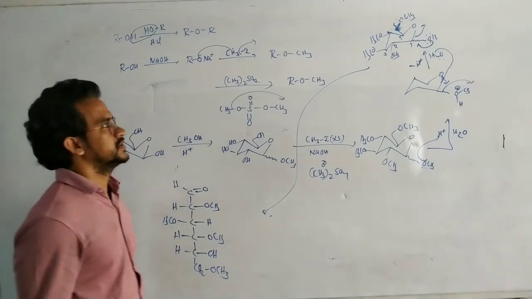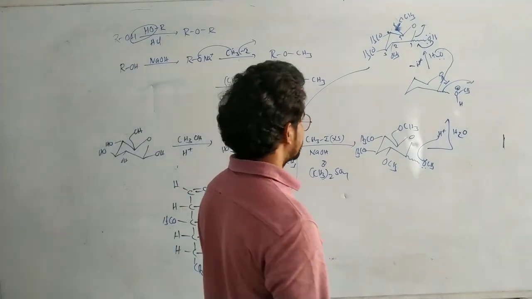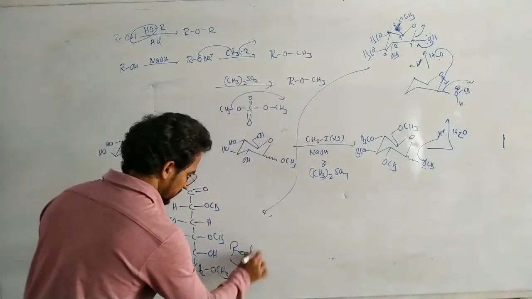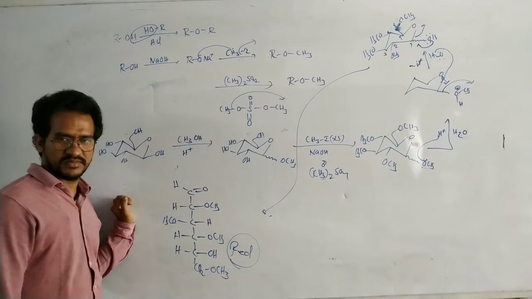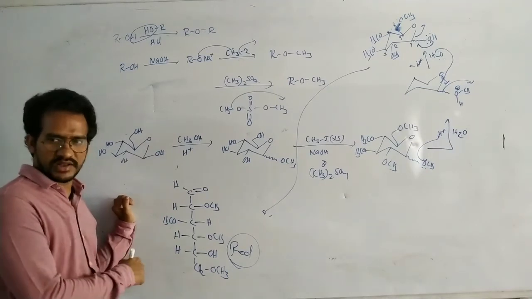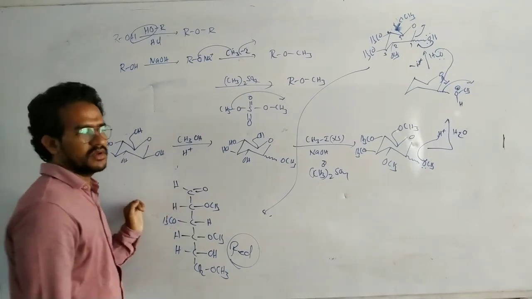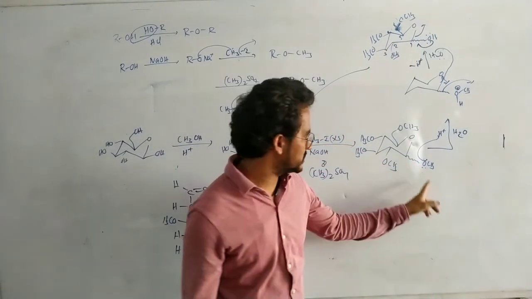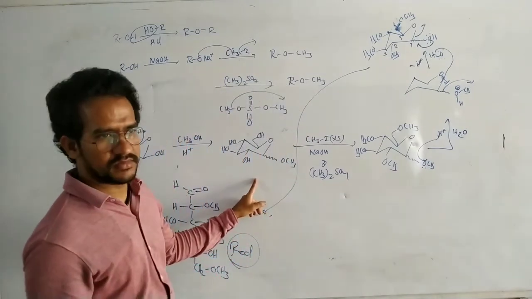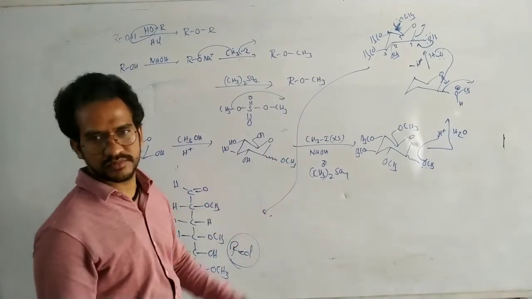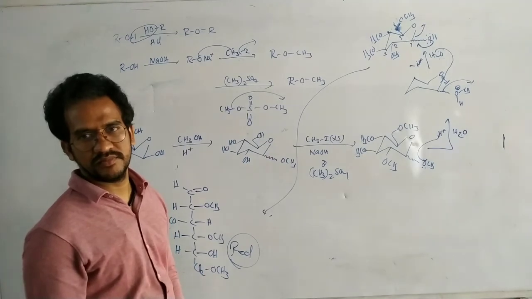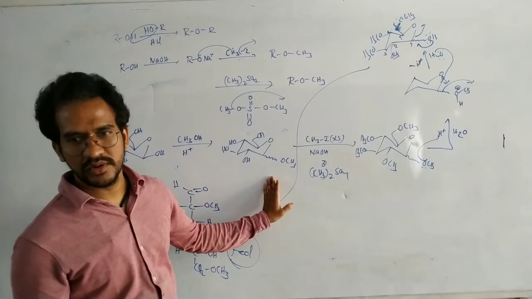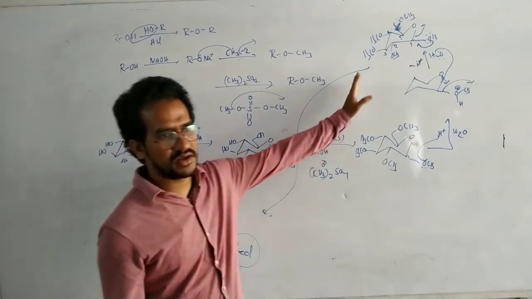Okay, so now it is a reducing sugar. This one is the reducing sugar. It reduces Tollens and Fehling, because there is an aldehyde group or there is a free OH group. The other one is non-reducing, because there is no free OH group. Okay? This one is not converted to hemiacetal in basic medium, but this one is converted to hemiacetal in